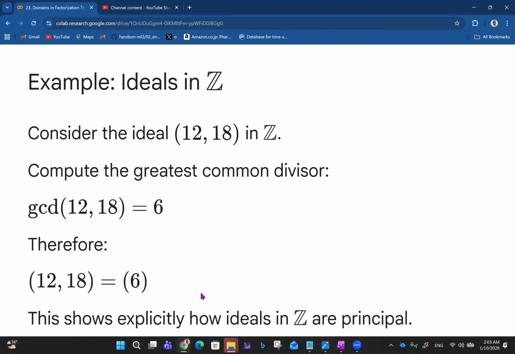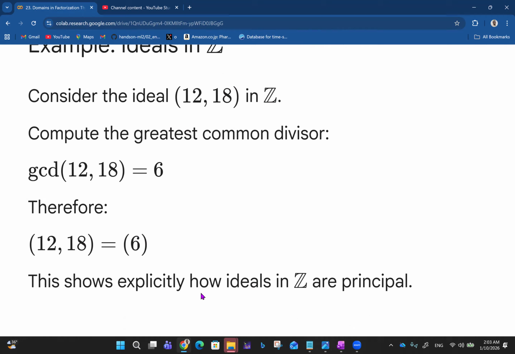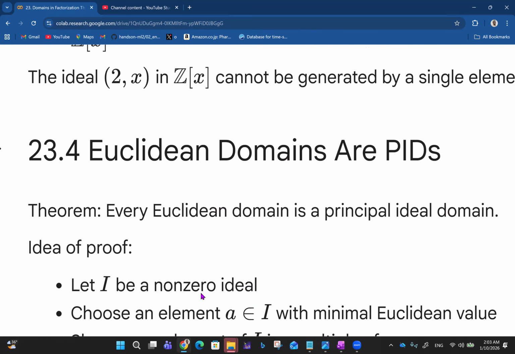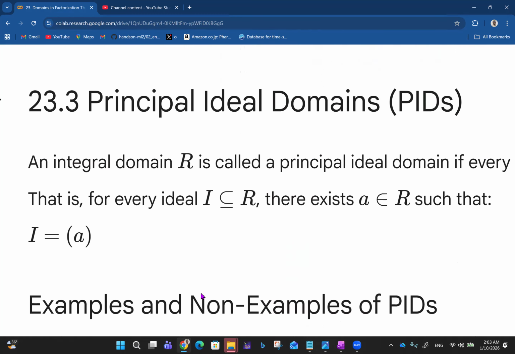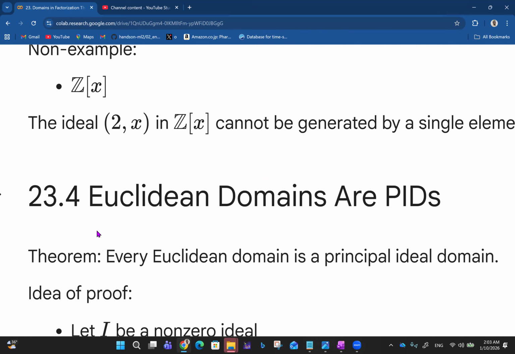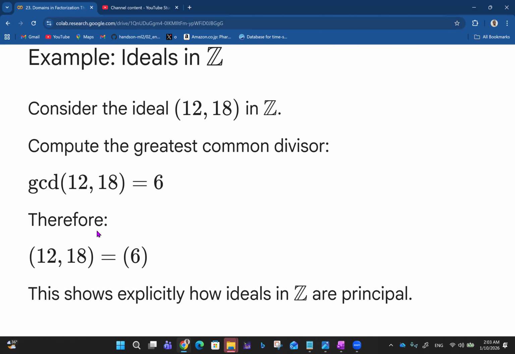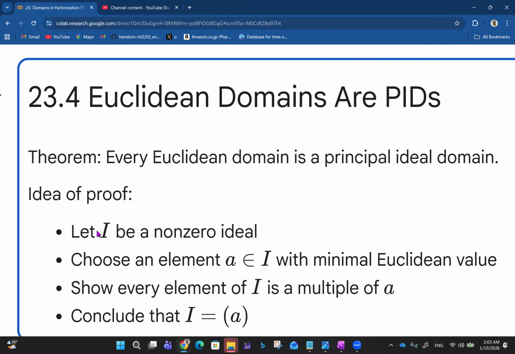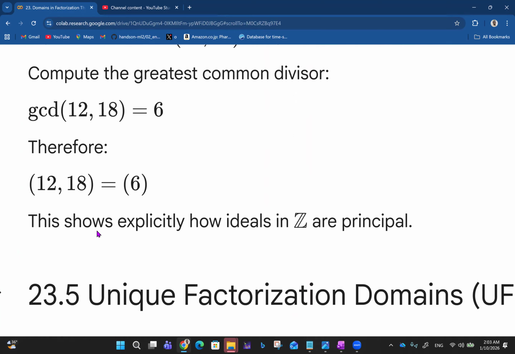So this shows explicitly how ideals are principal. So this is a principal ideal, as you can see. At the end of the day, it becomes an ideal which is generated by only a single element, and that puts paid to the fact that every Euclidean domain is a principal ideal domain.